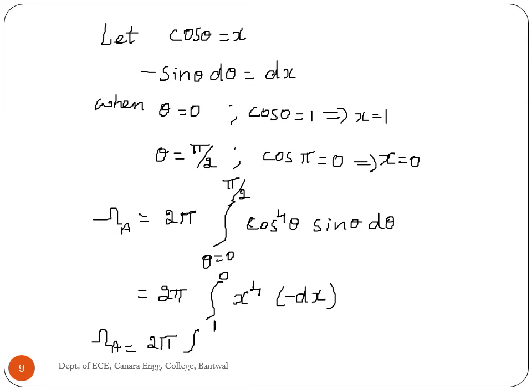times, I can write this as the integral from 0 to 1 of x to the power 4 dx.